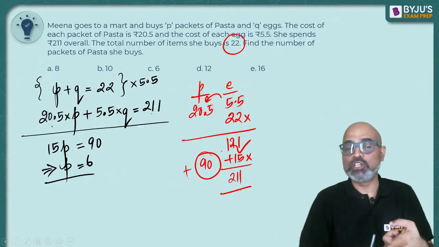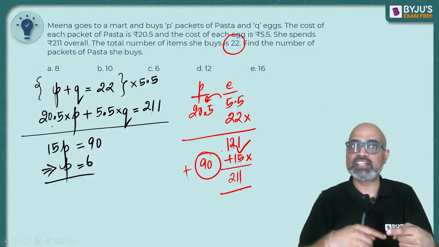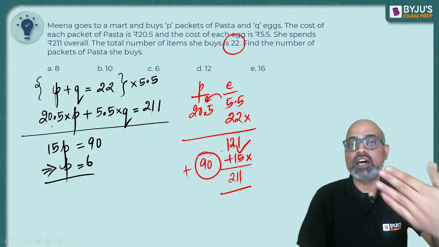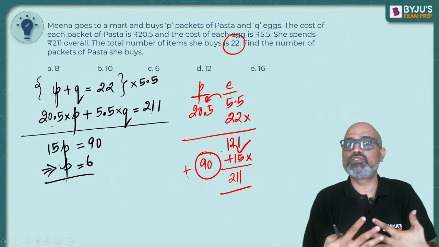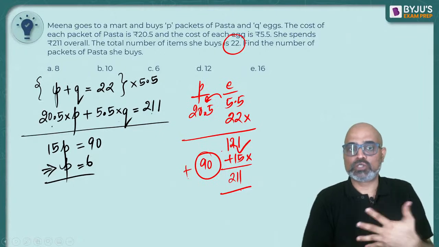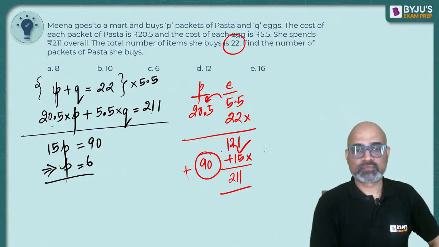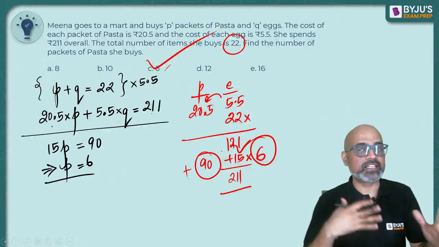Meena has to pay 90 rupees, so with every exchange she pays 15 rupees. Next exchange another 15 rupees. So how many pasta will she get in return of those many eggs, so that she ends up paying 211? 6. So even though I have written it down, this is like a story.